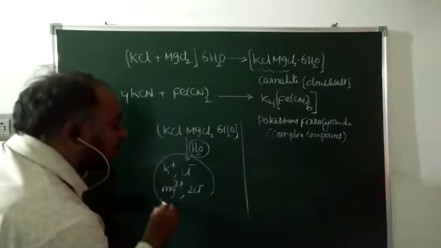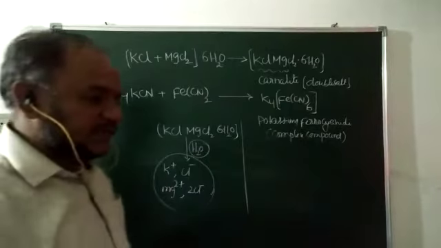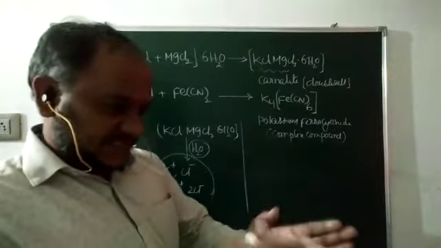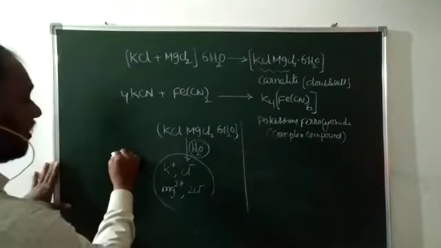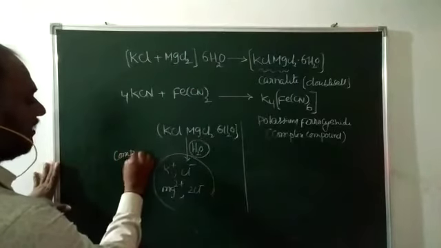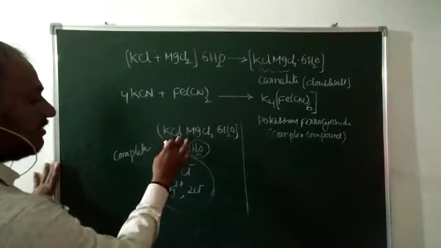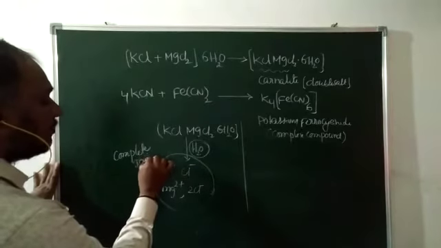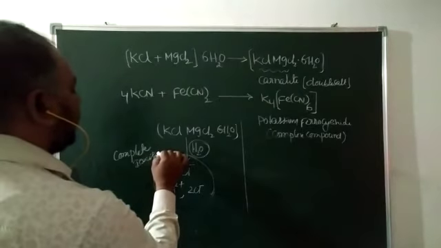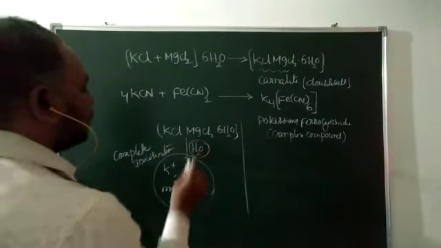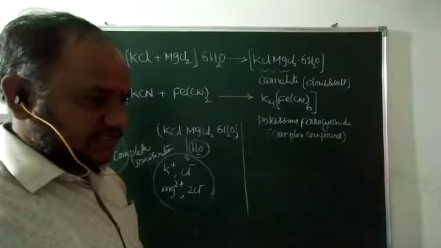That means all the salts present in the double salt will be completely ionized. So the double salt undergoes complete ionization.